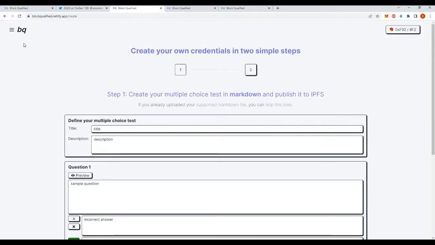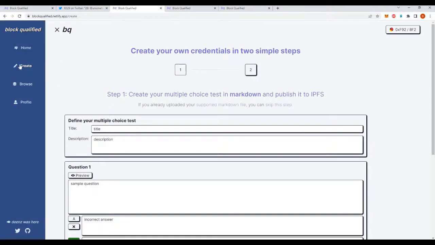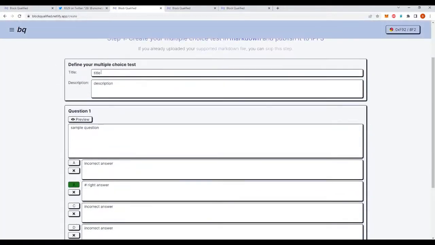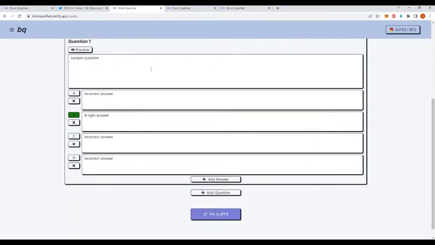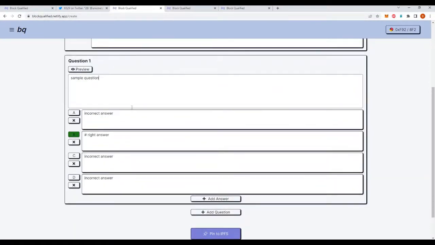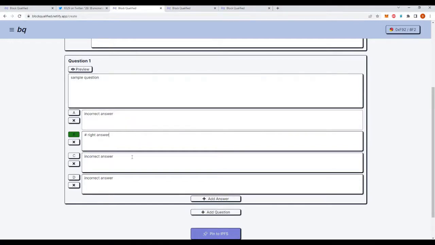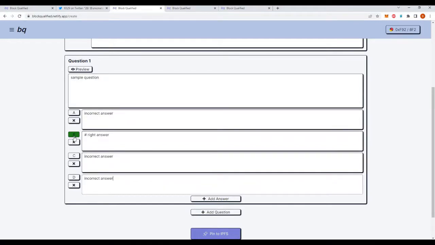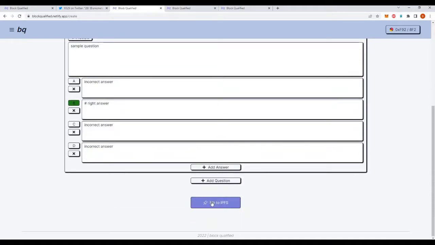project. So to create your own credential, you go here on the Create section, and first you will define your exam by giving it a title and a description, and then you can just fill in your different questions, right? So we have here a sample question with a set of answers. You define the correct answer, and this text right here supports Markdown as well. And you go ahead and pin it to IPFS, and we're going to be keeping the content identifier once it